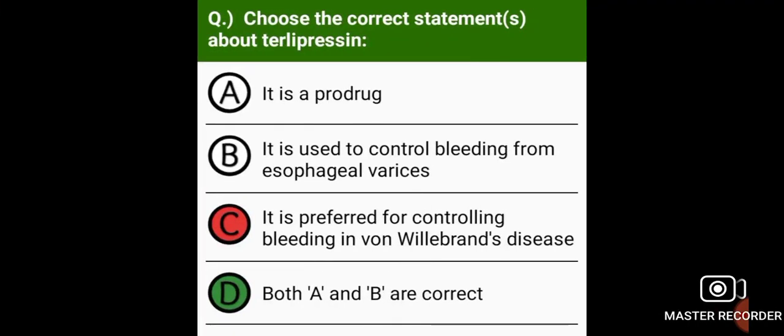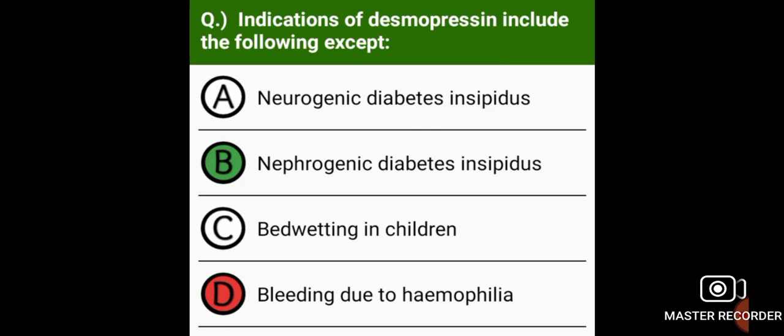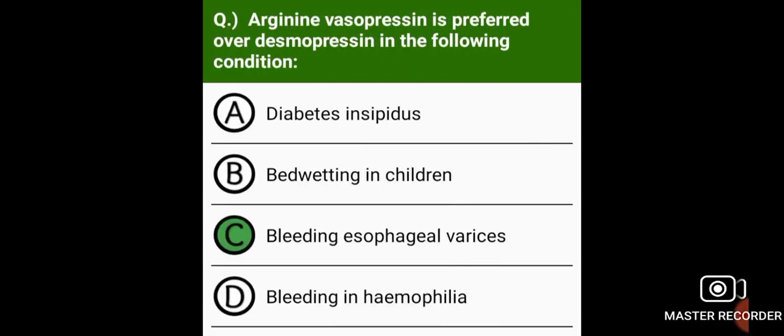Choose the correct statement about terlipressin. It is a prodrug and it is used to control bleeding from esophageal varices. The following is true of desmopressin except it is non-selective V1 and V2 receptor agonist. Indications of desmopressin include the following except nephrogenic diabetes insipidus.